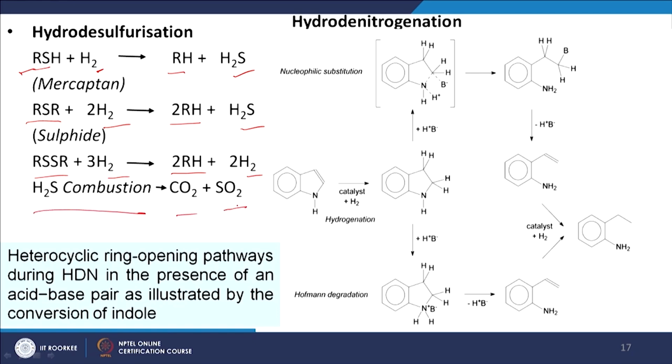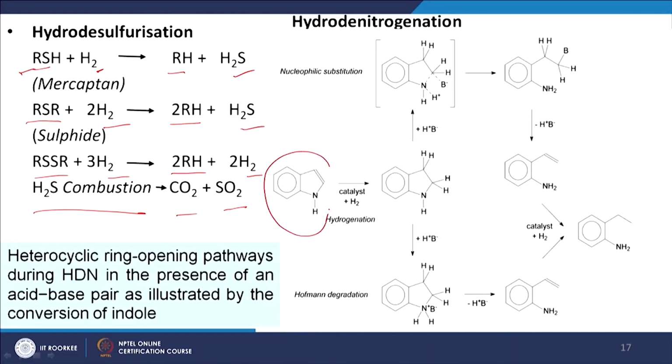So, these are the reactions which take place during the hydroprocessing or hydrotreatment of the feedstock. And then for nitrogen removal, when we add hydrogen, the nitrogen is also removed, and this is the mechanism. We have one hydrogen containing compound, so we are using some catalyst and H2.